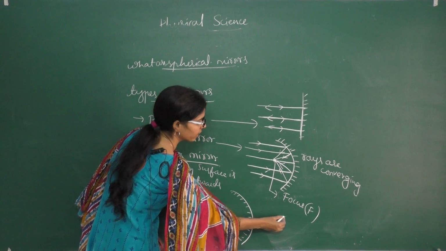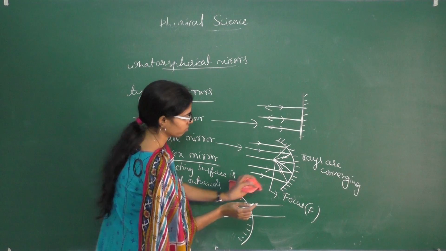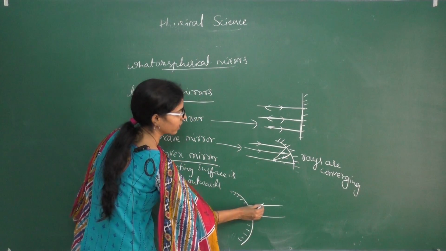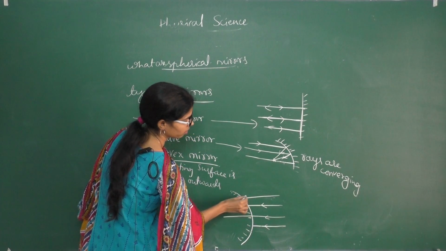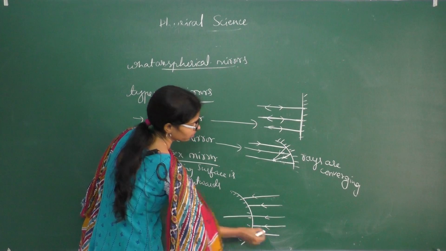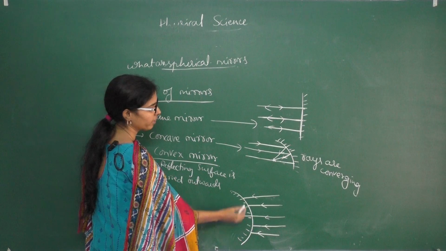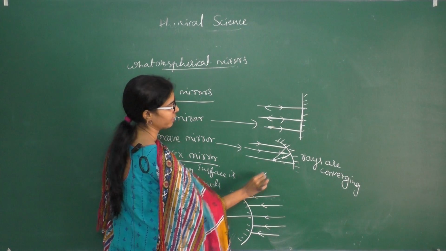We will see what will happen if light rays hit the surface. Suppose this light ray hits the surface of the curved mirror, touches the mirror and gets reflected back in this manner.